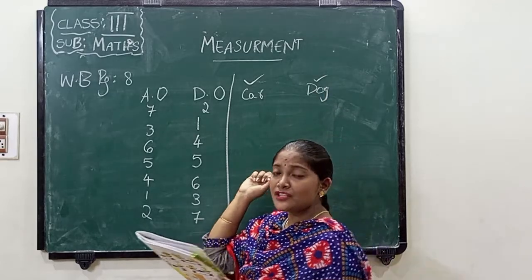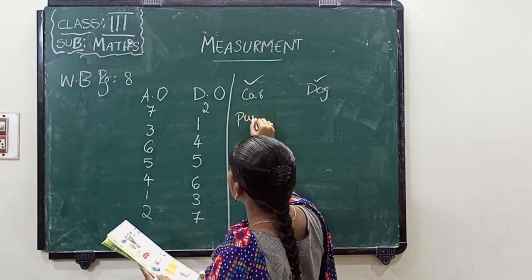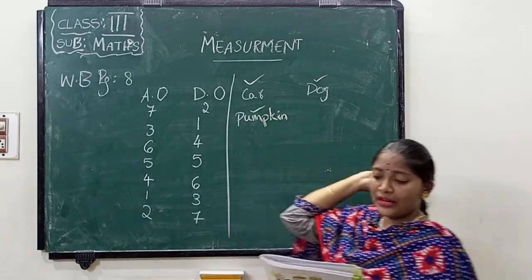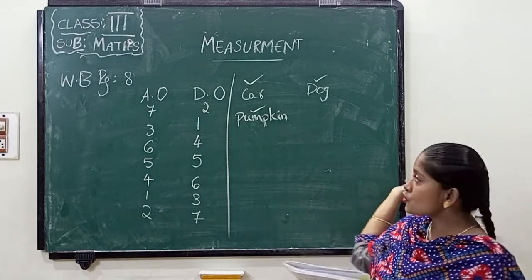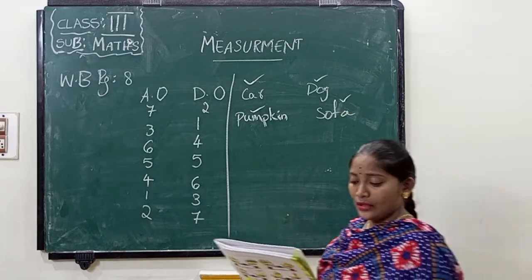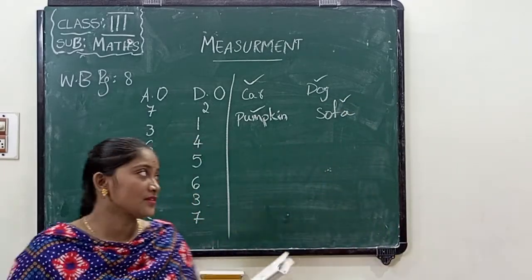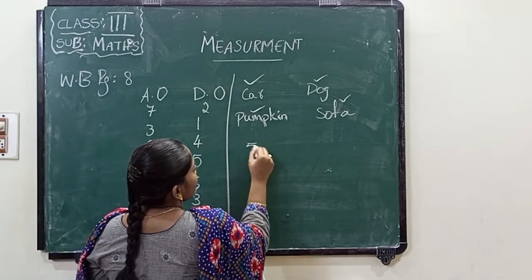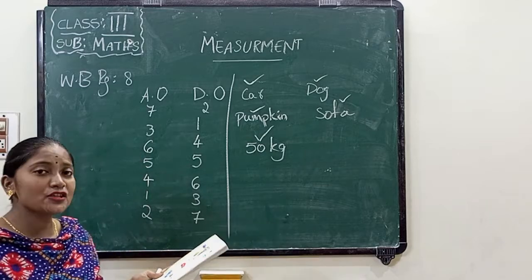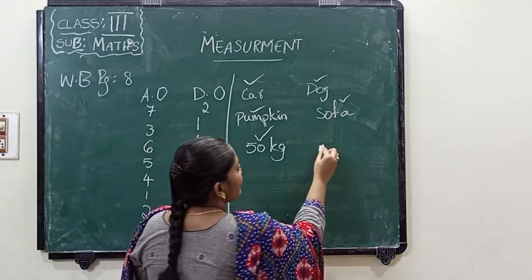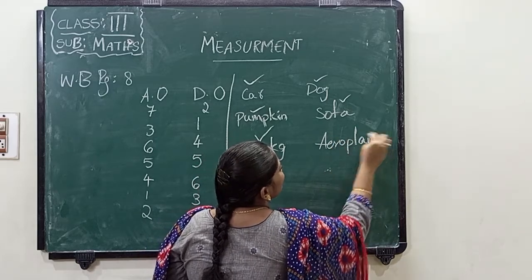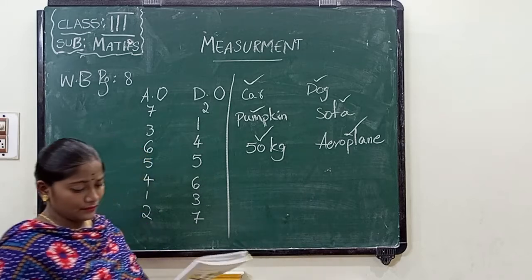Next one. Pomegranate or pumpkin? Pumpkin is the heaviest one when compared to pomegranate. Sofa or a stool? Sofa is the heaviest weight, so put a tick mark. 50 kgs of rice or 5 kgs of rice? 50 kgs of rice. So near 50 kgs of rice you have to put a tick mark. Next one. Parachute or airplane? Airplane has a heavy weight. So put a tick mark near the airplane.